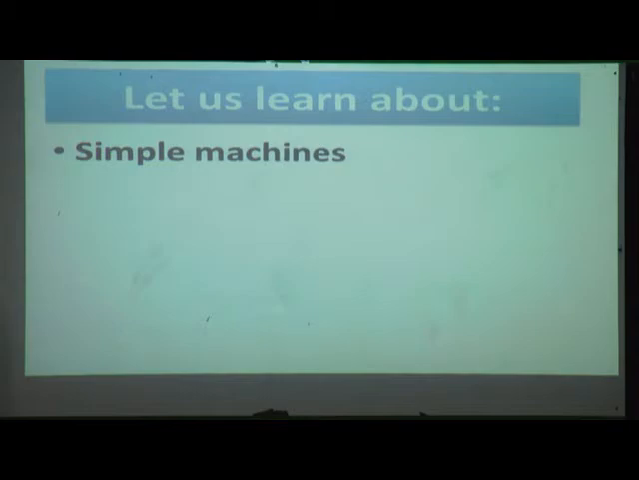So let us learn simple machines and energy in this session. Tell me, what is this? Everybody know? Yes, this is a car. It is really useful for us. Yes, we can say it is useful for us. Why? Why it is useful for us?